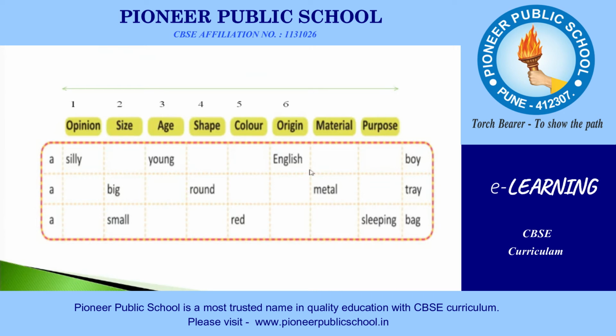So let us read these phrases. Silly young English boy. So in this particular phrase, boy is a noun and we have three adjectives. Silly, young, English. Big, round, metal tray. Tray is a noun and we have used three adjectives to describe this noun. And they are big, round, metal. Small, red, sleeping bag. Bag is a noun. We have three adjectives. They are small, red, sleeping.